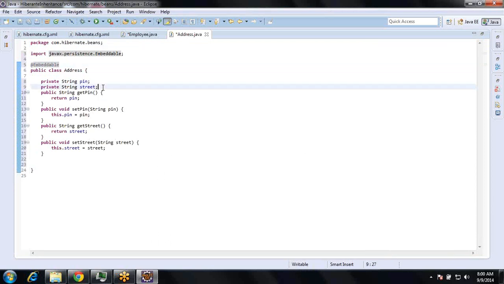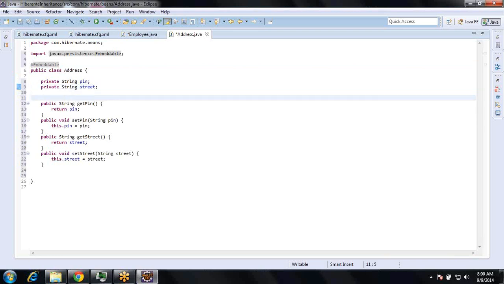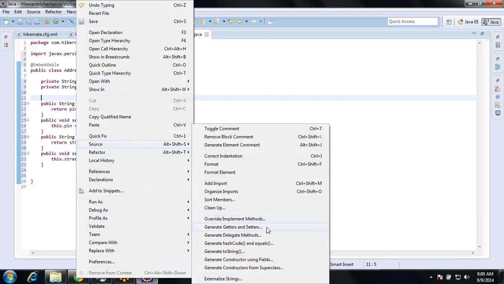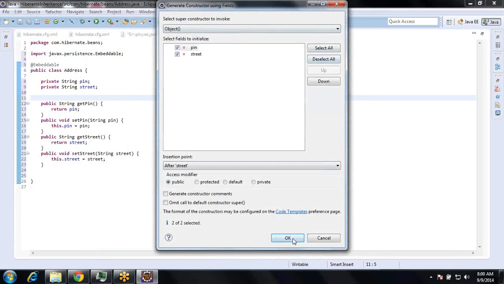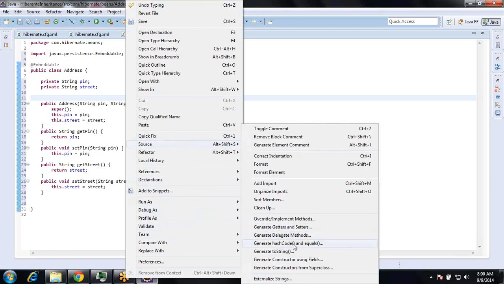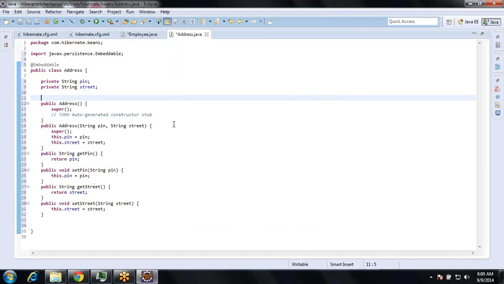Embeddable, and what else do we need to write here? So here if you want you can write constructors. So generate constructor using fields, select all. Okay, similarly we have to generate the default constructor from source. Okay, this is the address class.